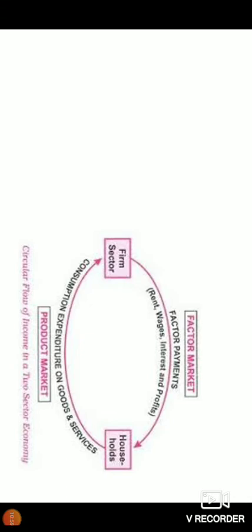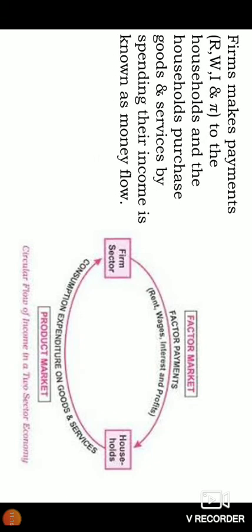The internal circle flow, you can see, is where firms make payments to the household for their factors as rent, wages, interest and profits, whereas the household receives that income and spends on goods and services, making consumption expenditure. That is received as income by the firms. That is called the inner flow, as well as the money flow. Inner circle flow or money flow.